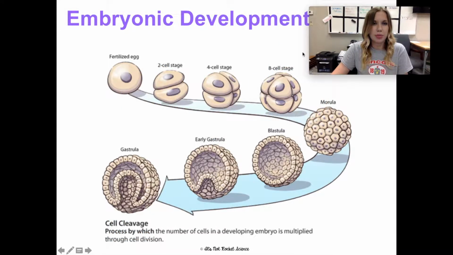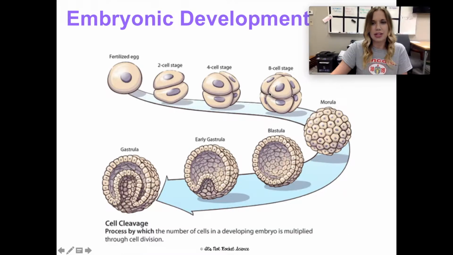I'm just showing you this image of embryonic development, how we begin as a fertilized egg, and these are the very early stages. Cell cleavage is a process by which the number of cells in a developing embryo is multiplied through cell division. We begin as this single fertilized egg, and that egg will divide and split into 2 cells. This would be our 2-cell stage. After that, those 2 cells would again divide into another 2 cells, leading us to a 4-cell stage, and so on and so forth to the 8-cell stage.